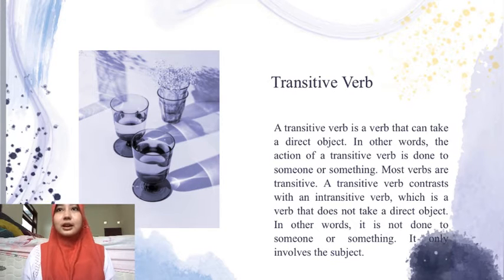The first one is transitive verb. A transitive verb is a verb that can take a direct object. In other words, the action of a transitive verb is done to someone or something. Most verbs are transitive. A transitive verb contrasts with an intransitive verb, which is a verb that does not take a direct object. In other words, it is not done to someone or something. It only involves the subject.